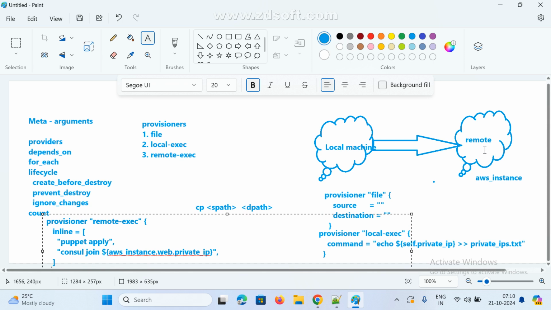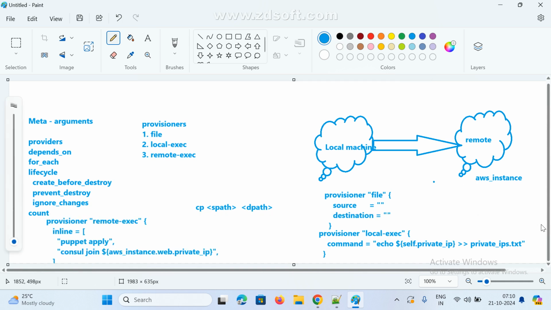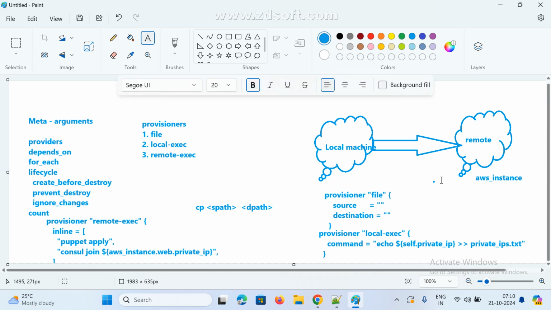So in the machine, I want to do something. If you want to install a package, we can install a package. I want to install an HTTPD server, or I want to install Java software or Maven, whatever you want. So this is the remote. See here, remote exec.